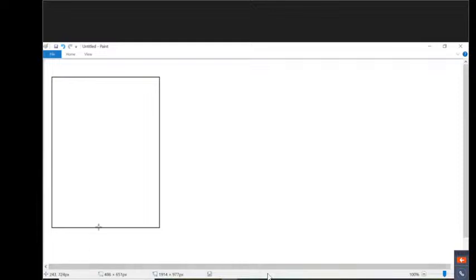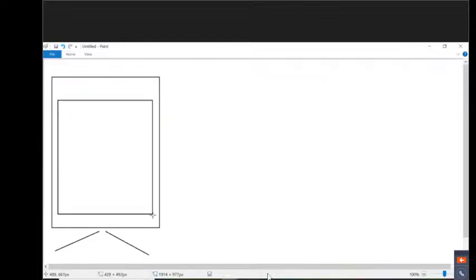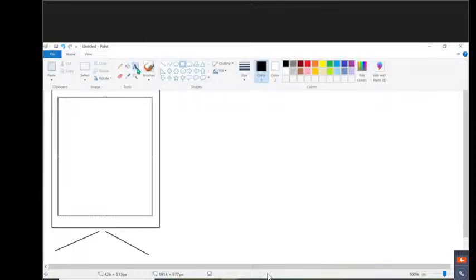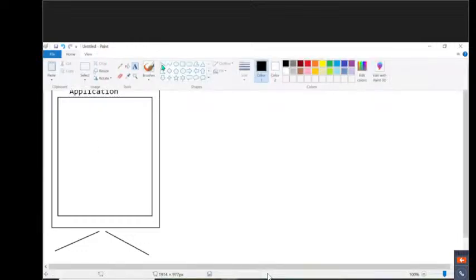Now inside this computer, I'm going to prepare a program. This is my program, this is my application. Of course, it may be a Java application or anything, that doesn't matter. We provided this application inside this computer.